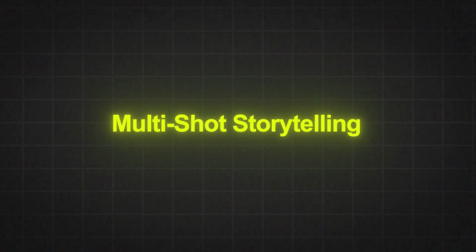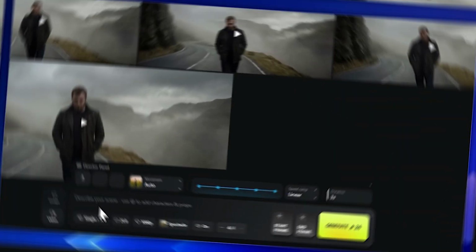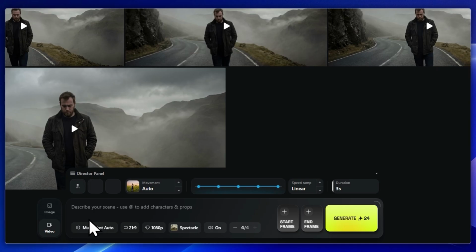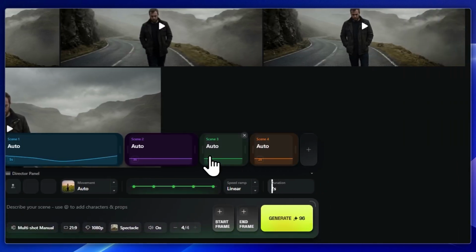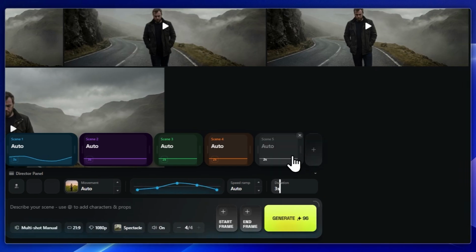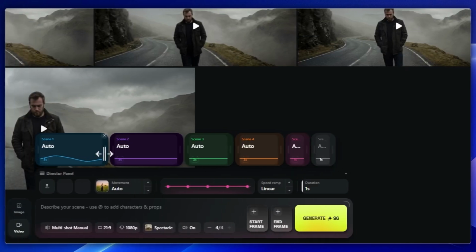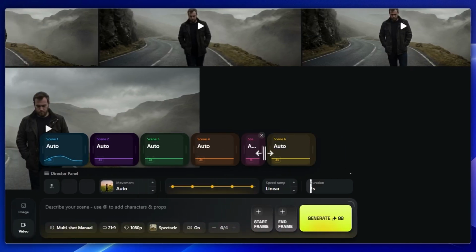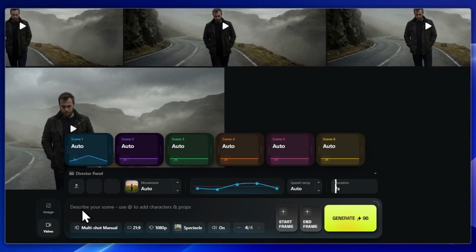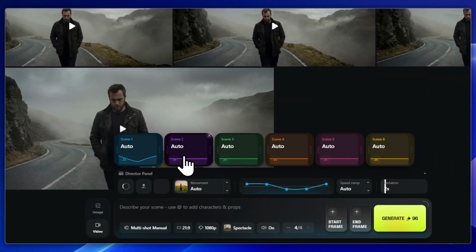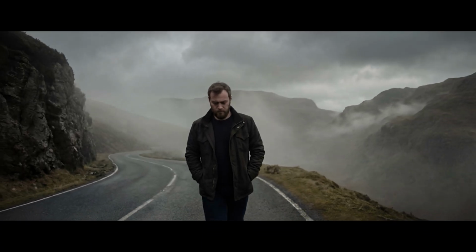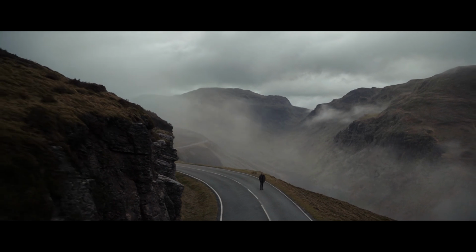Multi-shot storytelling. Filmmaking isn't one shot. It's sequences. Cinema Studio 2.0 allows you to generate up to 6 connected shots in a single scene. Each shot can run between 1 and 12 seconds at full 1080p. You can choose auto mode for smooth connected sequences, or manual mode for full shot-by-shot control. Establishing shots, close-ups, reaction cuts, scene flow. This is AI-powered storyboarding built directly into generation.